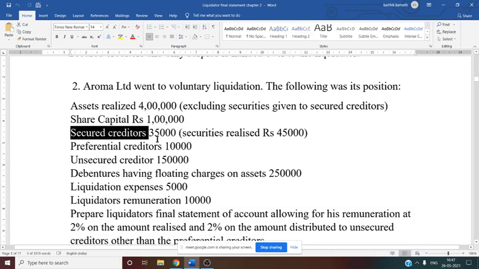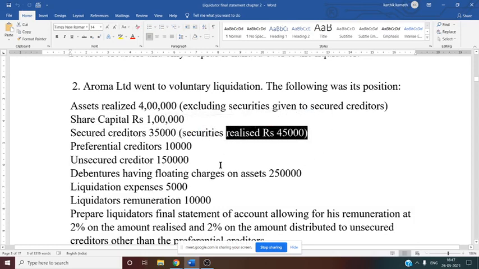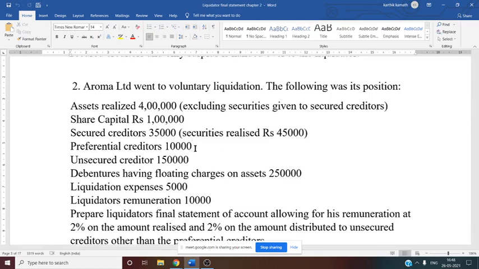Then secured creditor 35,000, securities realized 45,000. So now, similar to the previous problem, the amount due is 35,000, but the secured creditor is realizing it for 45,000. So there is a difference of 10,000 rupees. That is to be given back by the secured creditor to the liquidator. You can enter that on the receipt side under surplus from secured creditor. That is 10,000 rupees. So that is clear now.